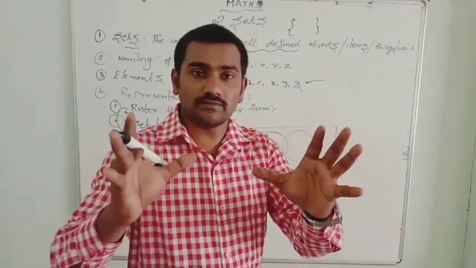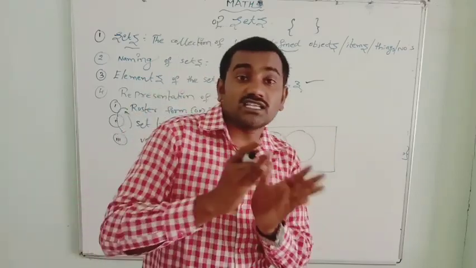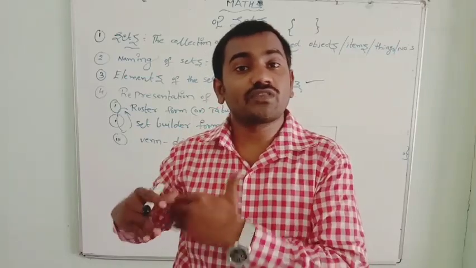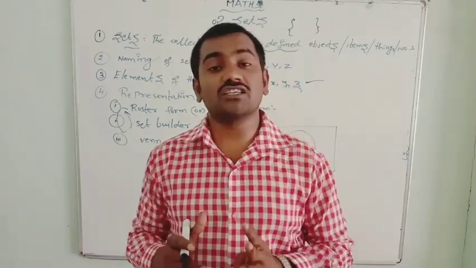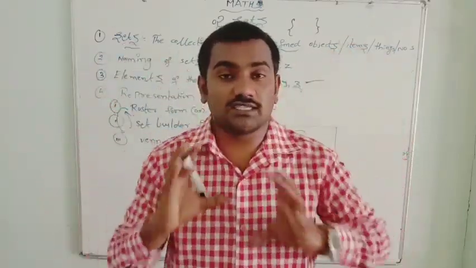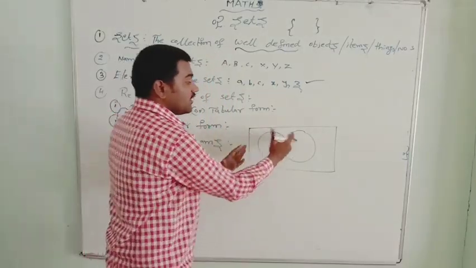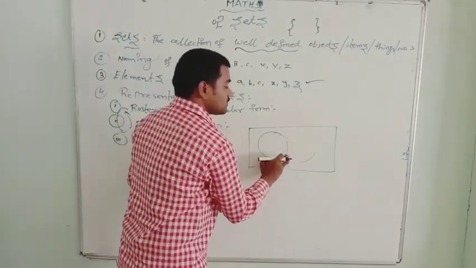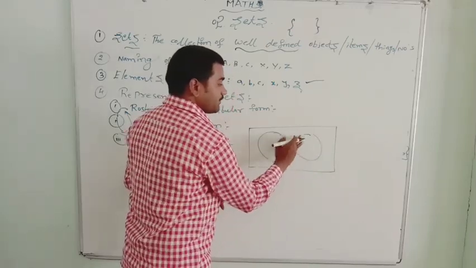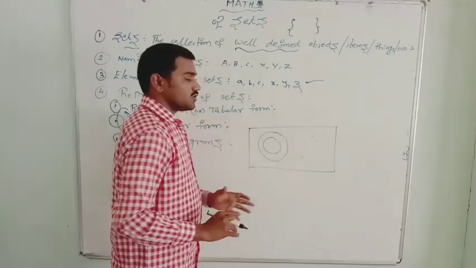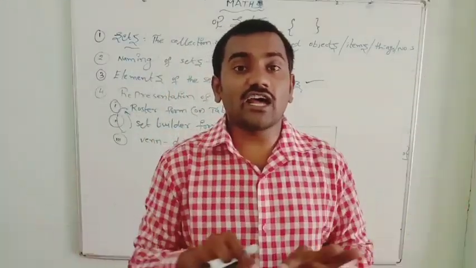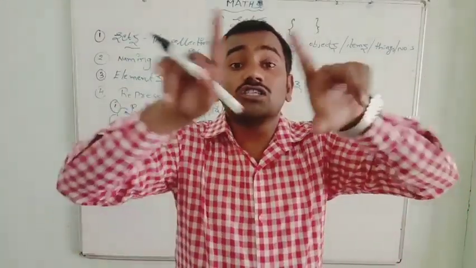If there are two sets, the Venn diagram is based on the sets. We learn this in the operations of sets. There are three kinds of operations of sets: union, intersection, and difference. Based on the operations of sets, these Venn diagrams are represented. Sometimes Venn diagrams will be like this, sometimes like this. Commonly, they are represented in rectangular boxes using closed circles.